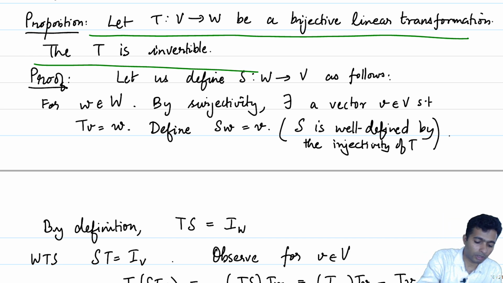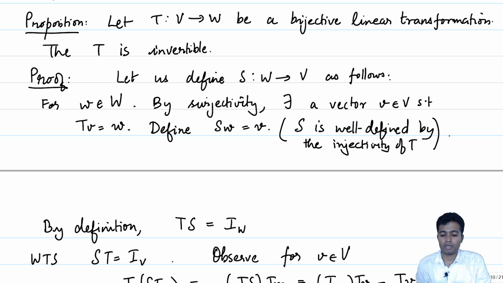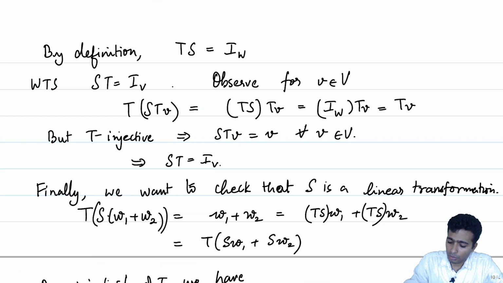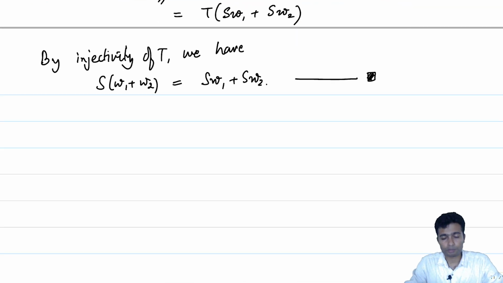So, what we have now shown is that a linear transformation is bijective if and only if it is an invertible linear transformation. Okay. So, as I was trying to point out earlier, invertible linear transformations are special.